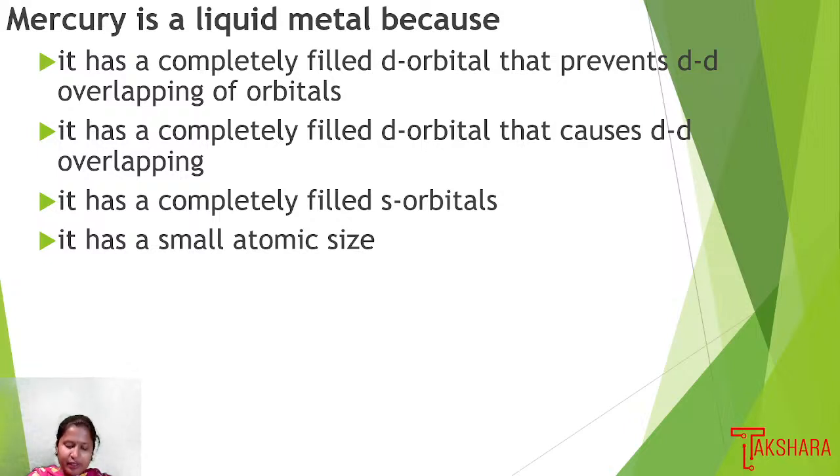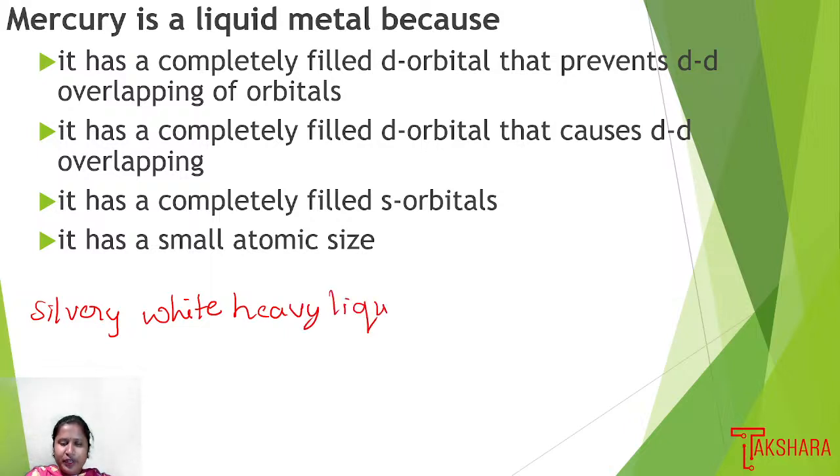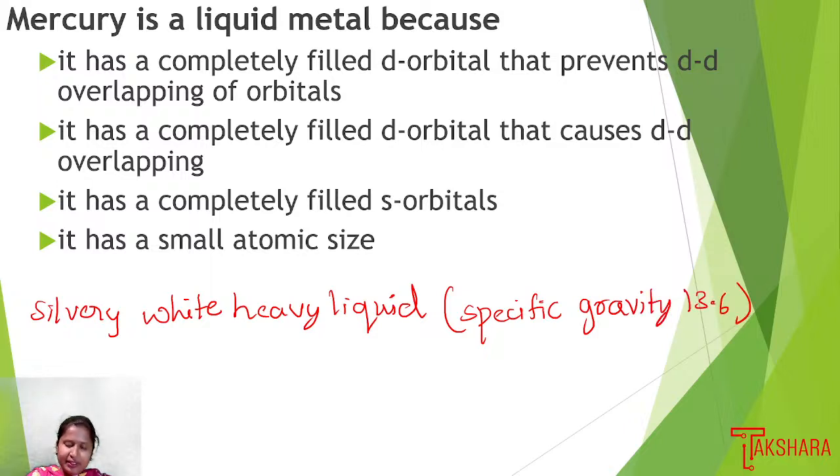Actually, mercury is a silvery white heavy liquid, which has a specific gravity of 13.6, and it has completely filled d orbitals.